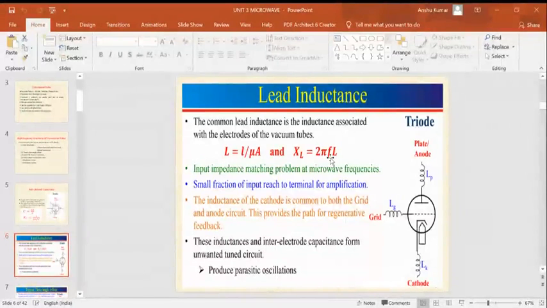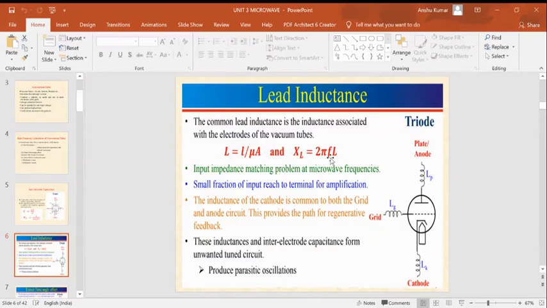So what we have learned in the previous case, in inter-electrode capacitance, is that due to the short circuit, whatever input is given to the grid is directly applied to the anode, that means the plate, without any amplification. But in this case, as you increase the frequency, at a certain time there is impedance mismatching and reflection starts. With reflection, only a small fraction of the input is given to the output. So gain is also reduced. In both cases, the gain is reduced.